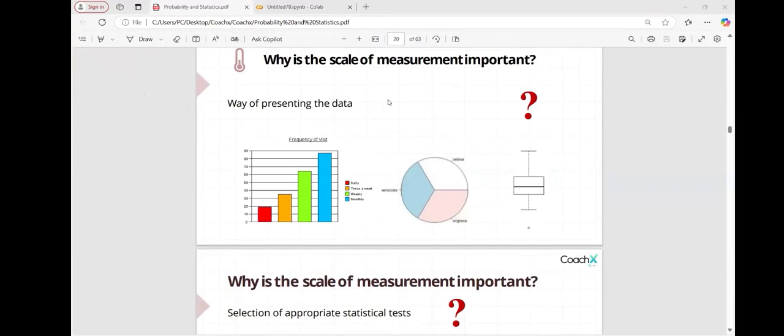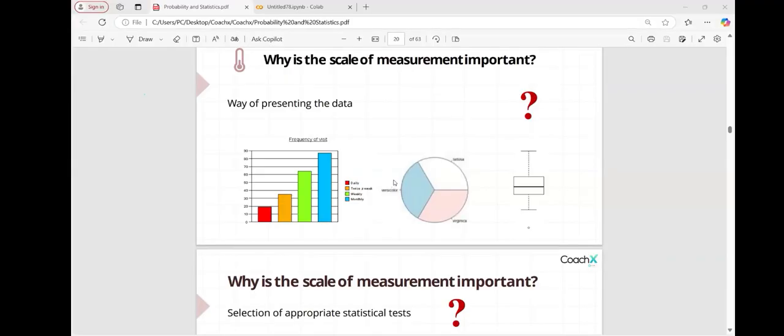Why is scale of measurement important? That is where we are going to understand. Whenever we have to present our data, we need to have a measurement for the data also. For example, they have given here the frequency of visit. If we wanted to check how frequently my patient has visited a particular hospital, in that scenario we have to measure.